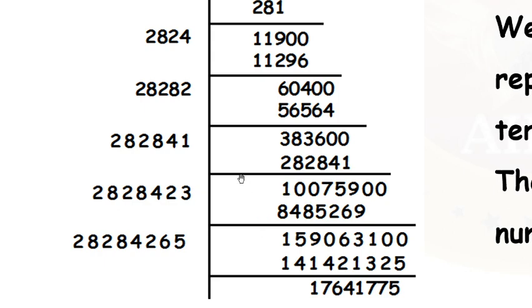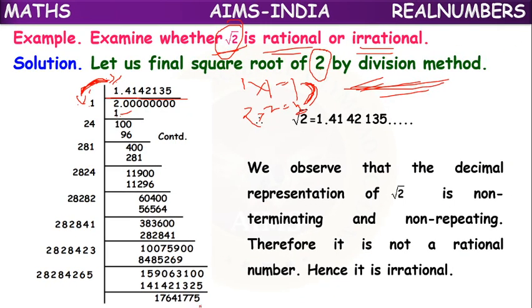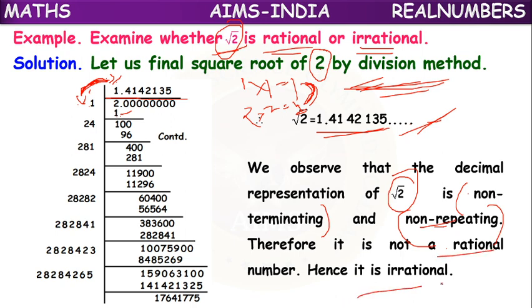Like that, if we go on dividing, we observe that the decimal representation of root 2 goes on continuously without terminating, without repeating. Means non-terminating, non-repeating, like this 1.41, 42, 135 and so on. Like this, the division will go on continuing. So this is an example of an irrational number, because this is not a rational number. It is neither terminating nor repeating.